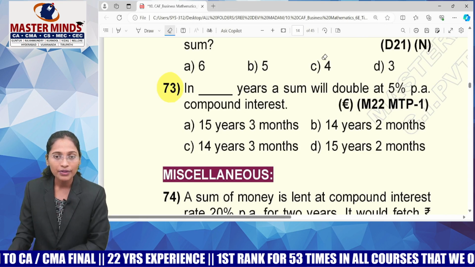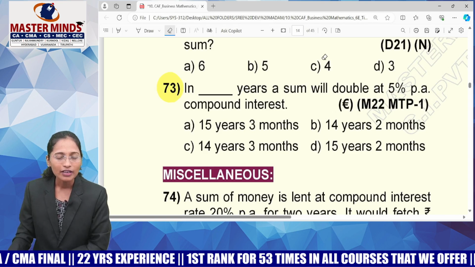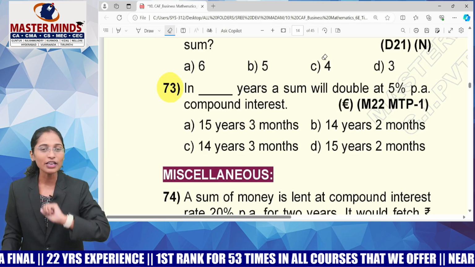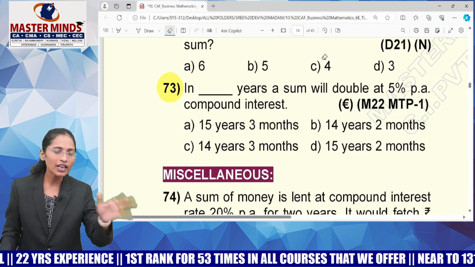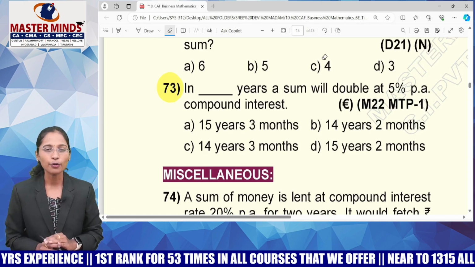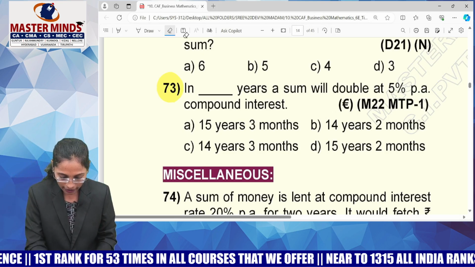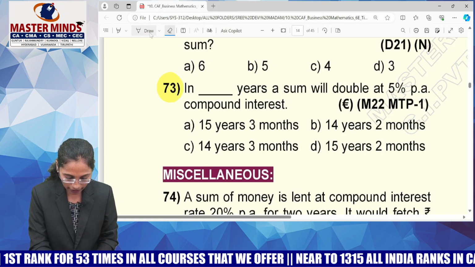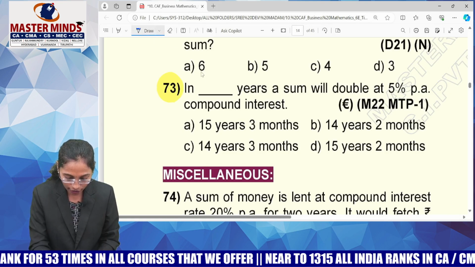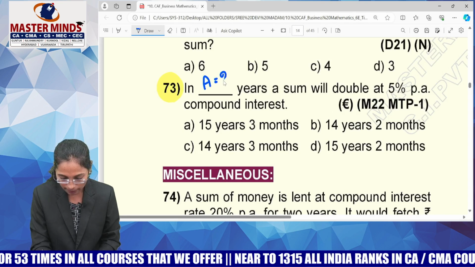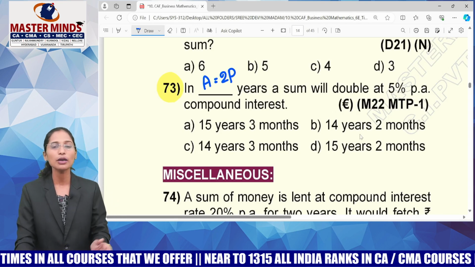In dash years, a sum will double. Guys, means if I take 1 rupee, it is becoming 2 rupees. If I take 100 rupees, it is becoming 200 rupees. But I'll not do like that. Sum will double means amount will be 2 times of principal. Let me repeat. Amount will be 2 times of your principal. Sum is double means amount will be 2 times of principal.